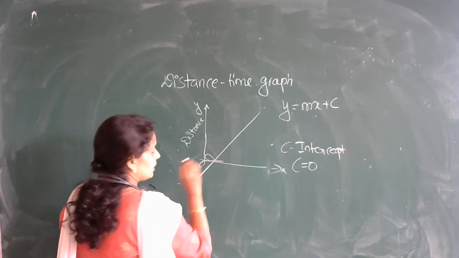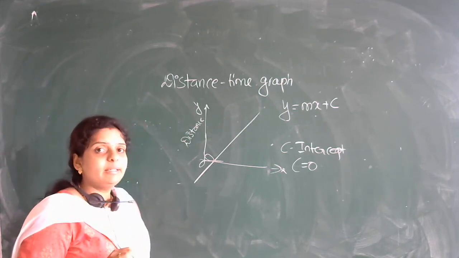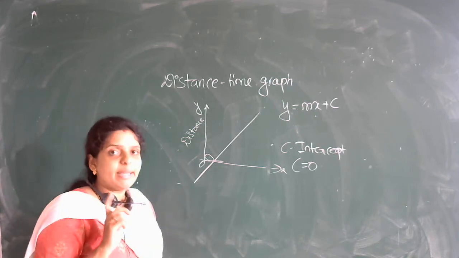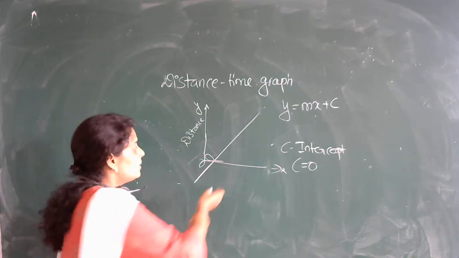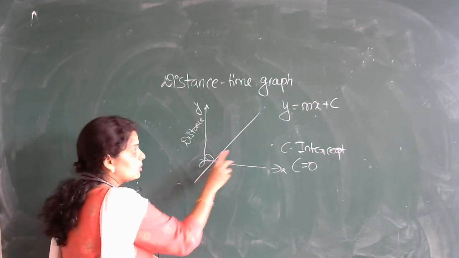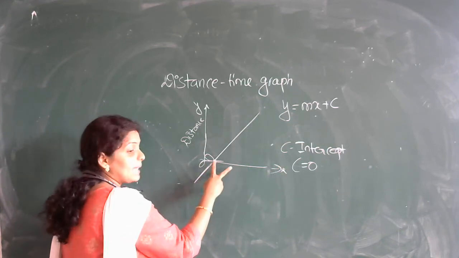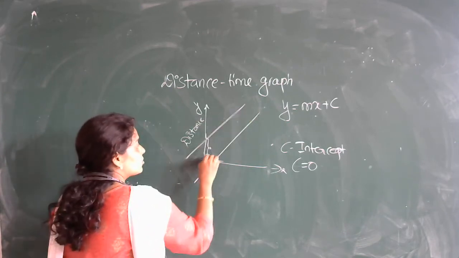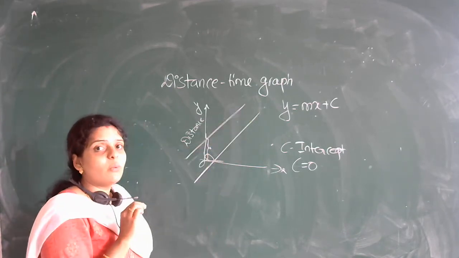मतलब इधर से इधर जो gap है, इसको हम क्या बोलते हैं? Intercept. It is called the x intercept. पहले जो दिखाया था वो y intercept था. पता चल रहा है सबको? मतलब इधर जो gap created है between your origin and the straight line, that is called intercept. Here this is x intercept because x axis पे है. ऐसे वाला है तो क्या बोलते हैं उसको? हम y intercept बोलते हैं क्योंकि वो y axis पे है.